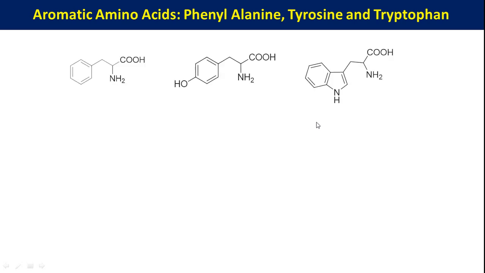In aromatic amino acids, we have three amino acids: phenylalanine, tyrosine and tryptophan. Phenylalanine and tyrosine are related to each other; only a simple para-hydroxy group is the difference. Whereas tryptophan contains an indole ring in it. But here it is only a benzene ring containing compound.